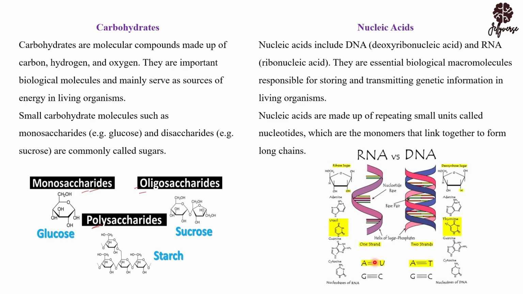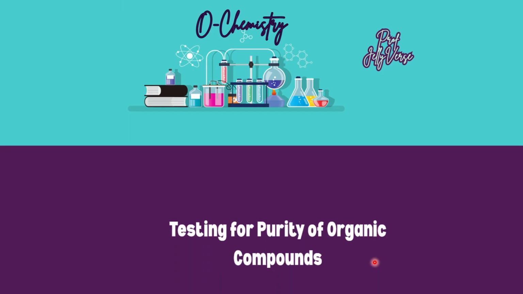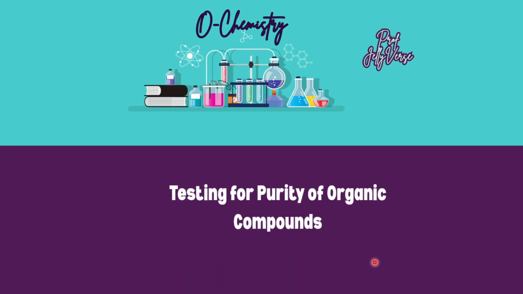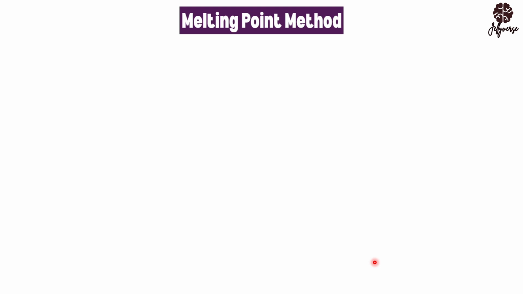So let's move on to a very important topic. That is testing for the purity of organic compounds. So now we know what organic compounds are, right? We are saying that they are compounds that are made up of carbons. They contain carbons in them. That is organic compounds. And not all compounds containing carbon are organic compounds. Example, if we are referring back, are the oxides of carbons and also cyanides and also carbonates.